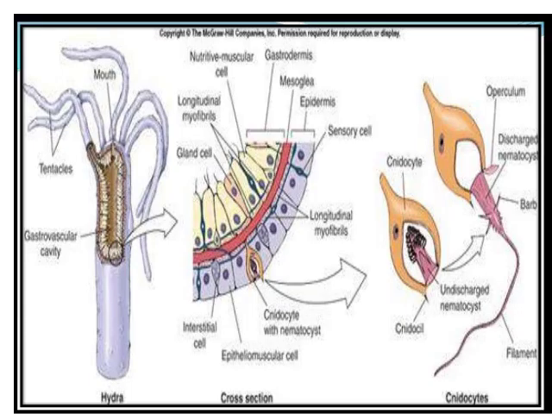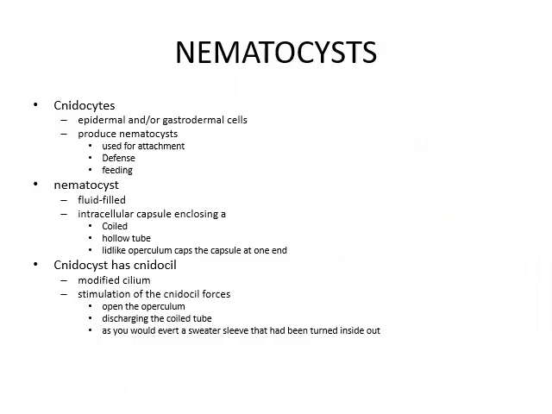Here you can see Hydra and its body surface. Then the cnidocyte is there. Nematocyst. Cnidocytes originate from epidermal or gastrodermal cells, produce nematocysts, and are used for attachment, defense and feeding.